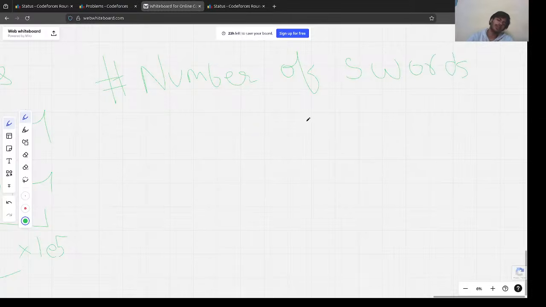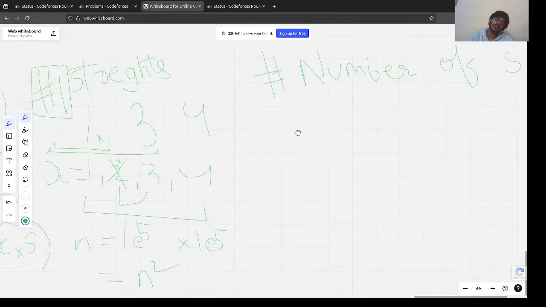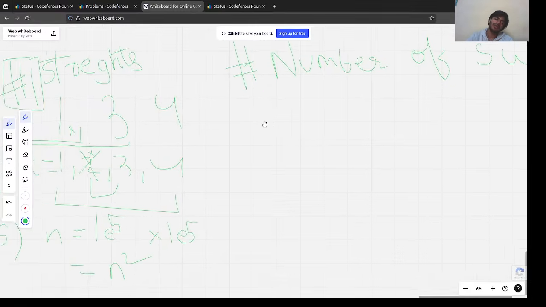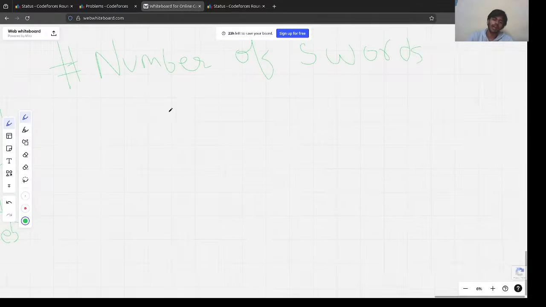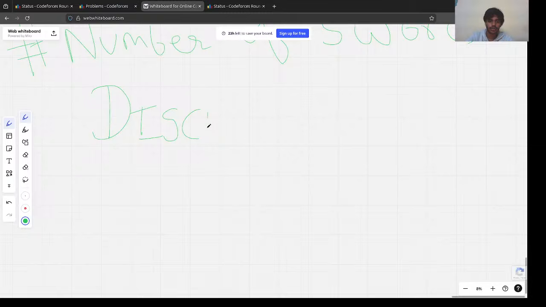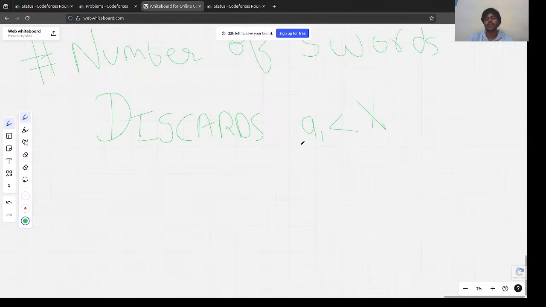How can we calculate the number of swords? One intuition we could use is that we basically have to discard all swords such that their strength is less than x. So what we could do is first sort the array A, and then apply binary search here.